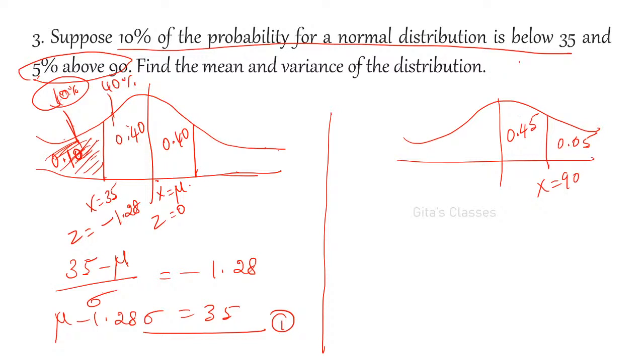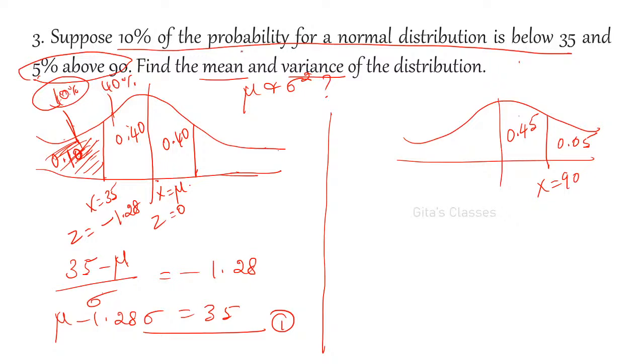Find the mean and variance of the distribution, so mu and sigma squared are to be found out. That is why we form two equations.